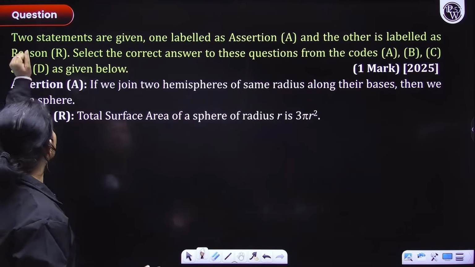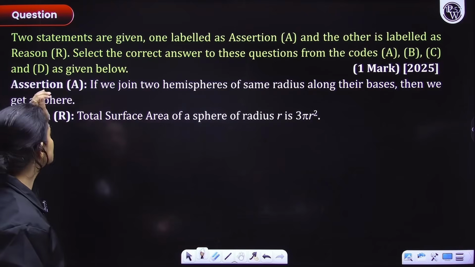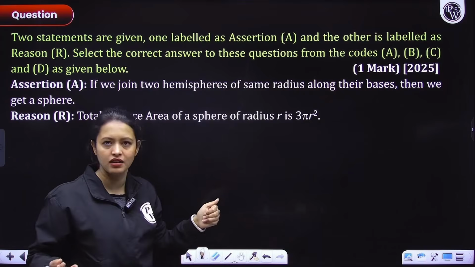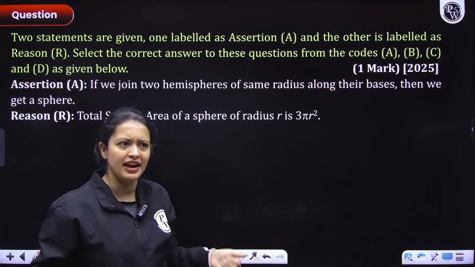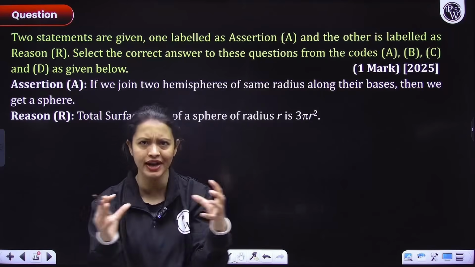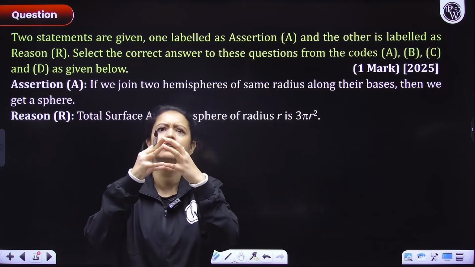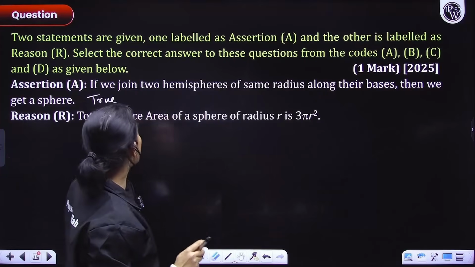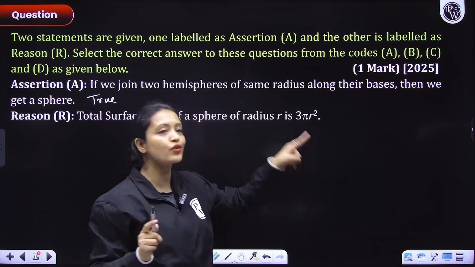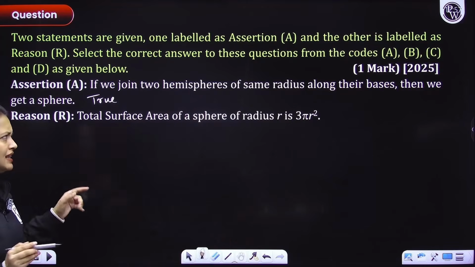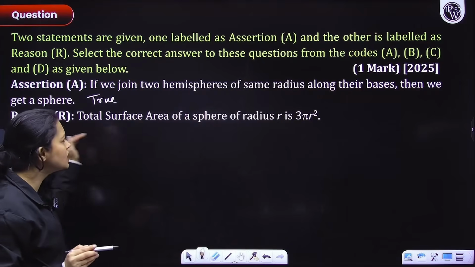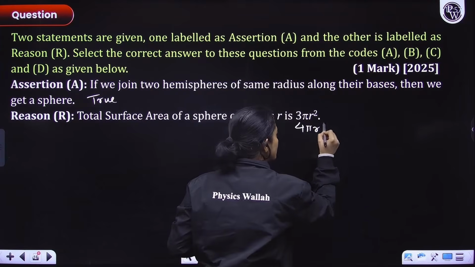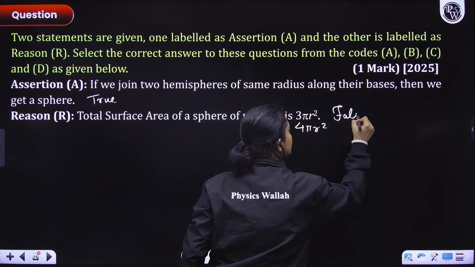Let's see. So first of all, let's just see what assertion A is saying. If we join two hemispheres of the same radius along their bases, then we get a sphere. I think that's a no-brainer, obviously, right? If you have two hemispheres with the same radius and you're joining them together, you'll get a sphere. So this is true. Now, second, total surface area of a sphere of radius r is 3 pi r square. No, it's 4 pi r square. We know this is wrong. So this statement clearly is false.